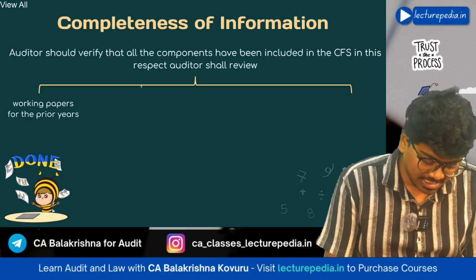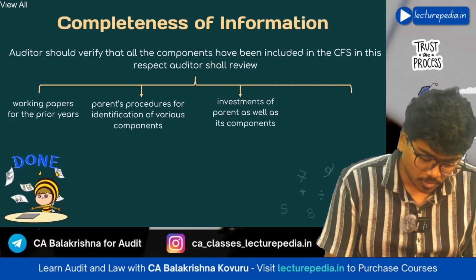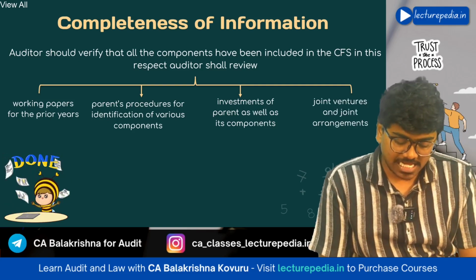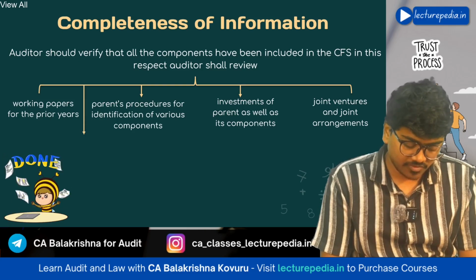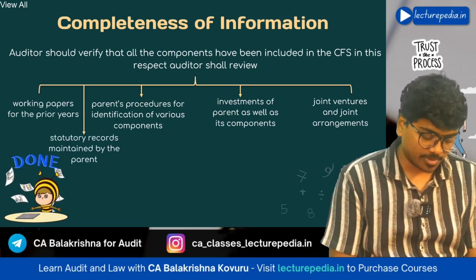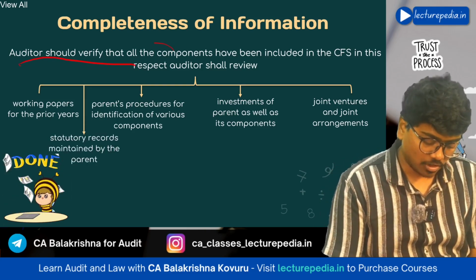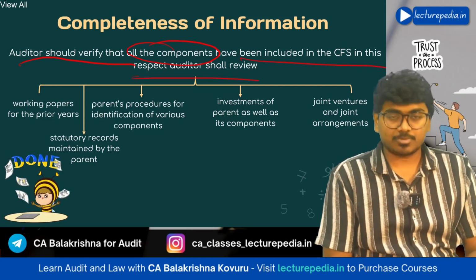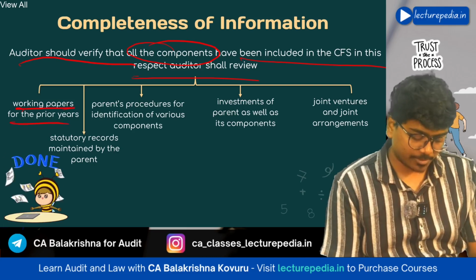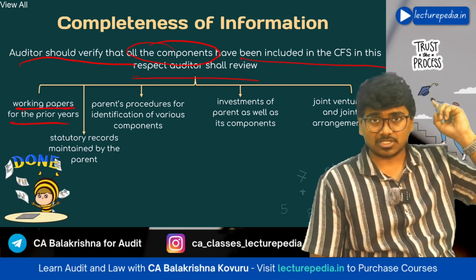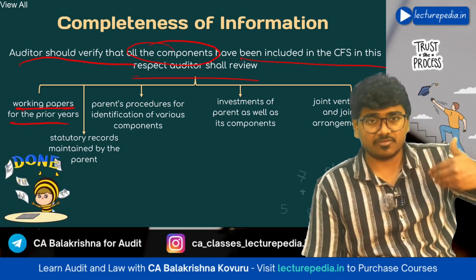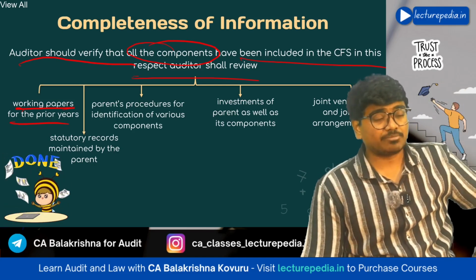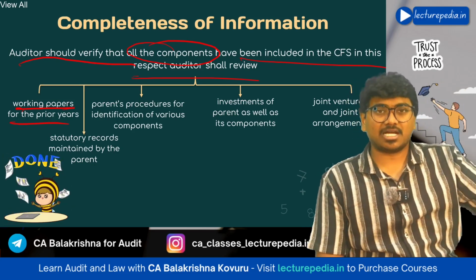Next, completeness of information. The auditor should verify whether complete information has been included in the consolidated financial statements or not. For this purpose, the auditor shall verify that all components have been included in the consolidated financial statements. In this respect, the auditor shall review working papers for the previous years. The auditor of CFS will see working papers of the previous year audit to see whether any subsidiaries or components have been missed in the current year.